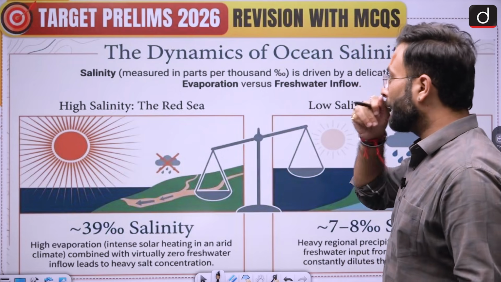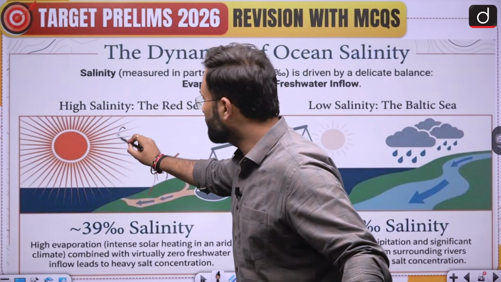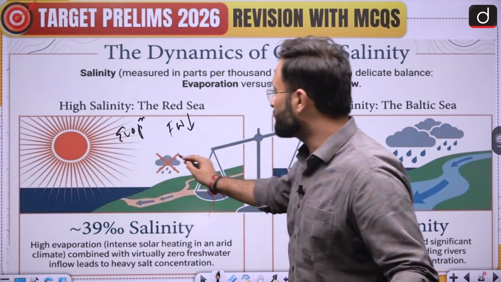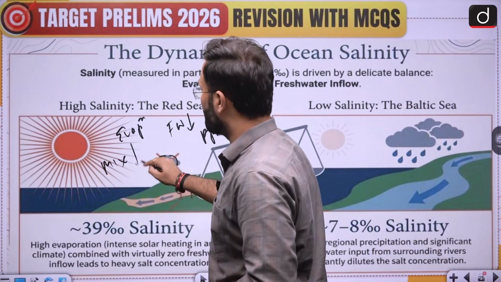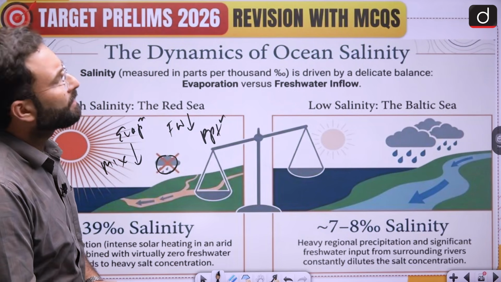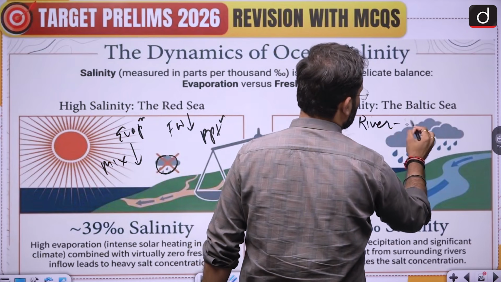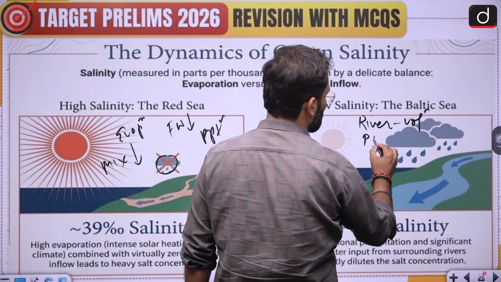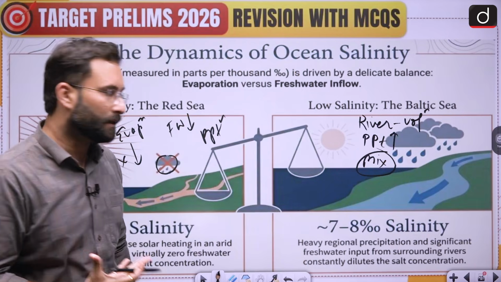Okay, so here I have given you a diagram. So whenever there is high salinity, okay, you will be seeing that the evaporation is high, fresh water is less, or you can say precipitation is less, and the mixing is also less. Okay. Now if we are talking about the other part, that is low salinity, mostly in the regions like Baltic seas, etc., you will be seeing that high volume from the river is coming into it. So fresh water is coming through the rivers. Second would be precipitation in that region will be high and mixing will be good. Okay. So these are the factors behind the low salinity.